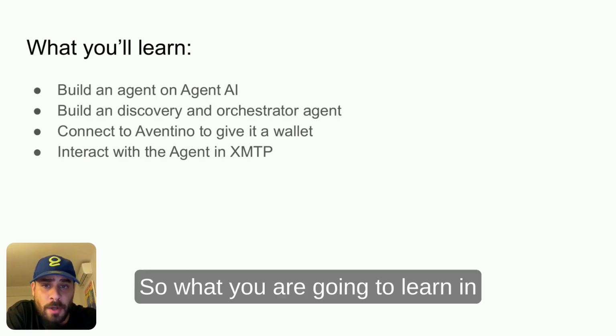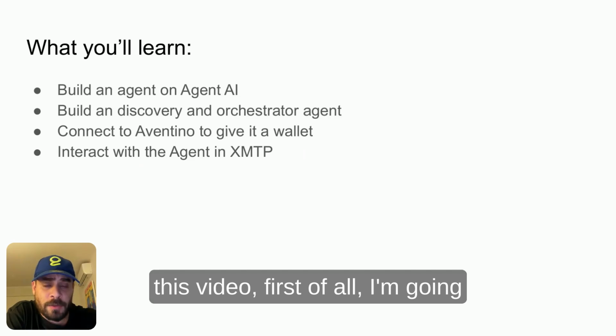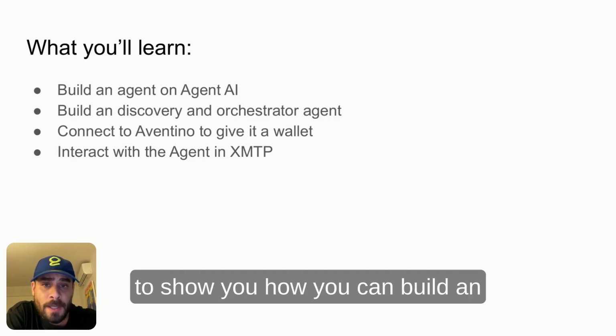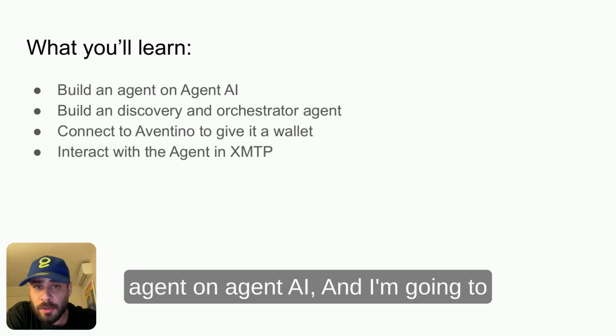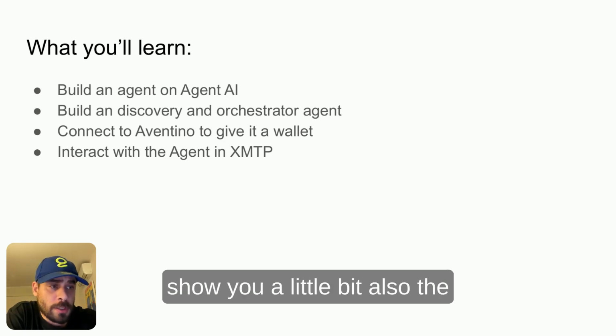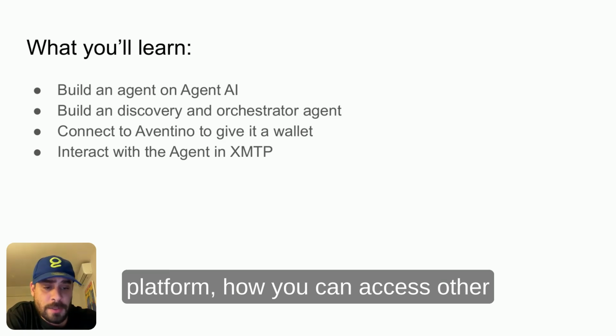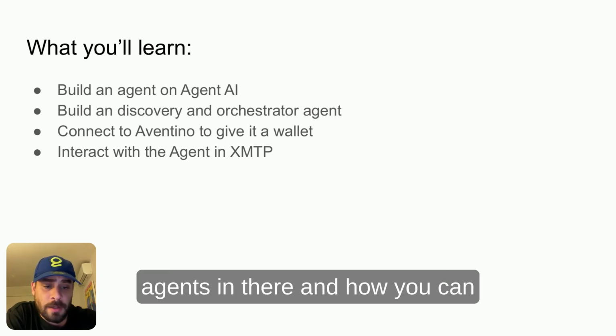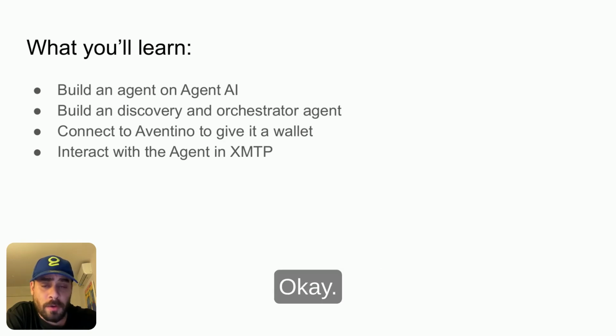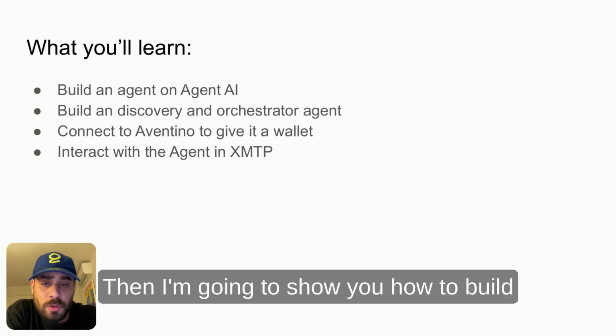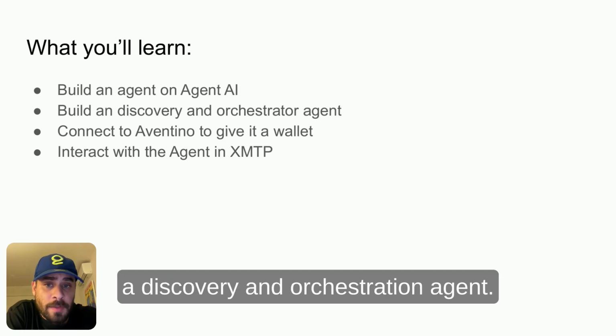So what you are going to learn in this video: first of all, I'm going to show you how you can build an agent on Agent.AI, and a little bit of the platform, how you can access other agents in there, and how you can actually use them. Then I'm going to show you how to build a discovery and orchestration agent.